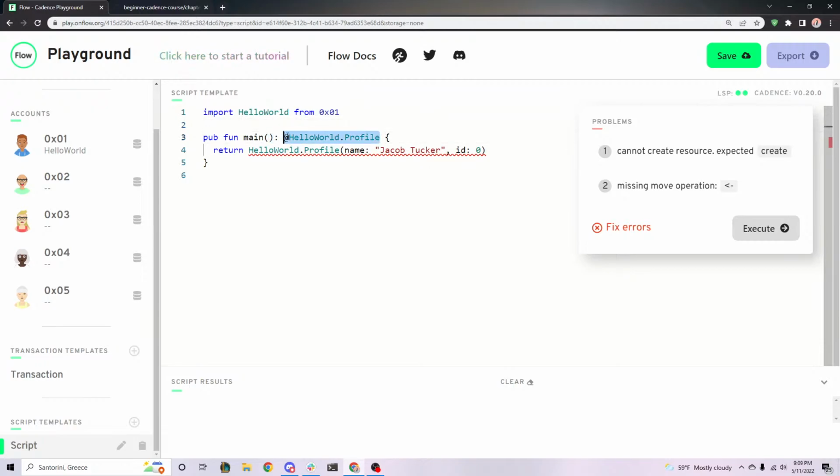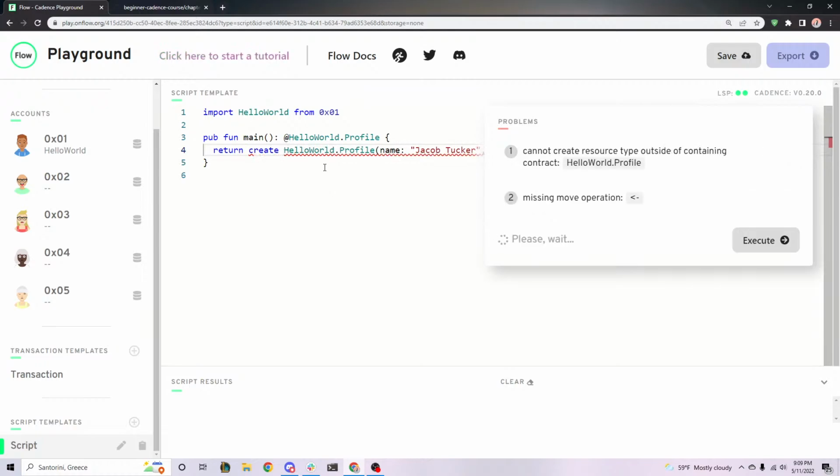Another thing is it's saying it cannot create the resource, it's expecting create. When you actually create a resource, you have to put the create word ahead of it. You can't just make it out of thin air. You have to put this little create keyword. And lastly, because they're resources, we have to move them somewhere, which is also really confusing.